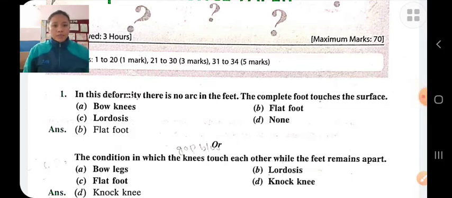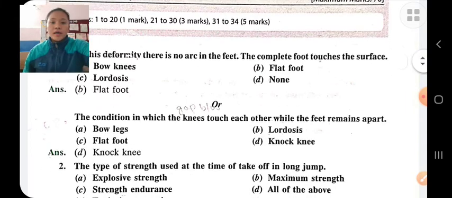In this deformity, there is no arch in the feet. The complete foot touches the surface. This is a deformity of the foot, known as flat foot. The foot is completely flat. It can be corrected by wearing spacious shoes, by performing Tadasana, etc.